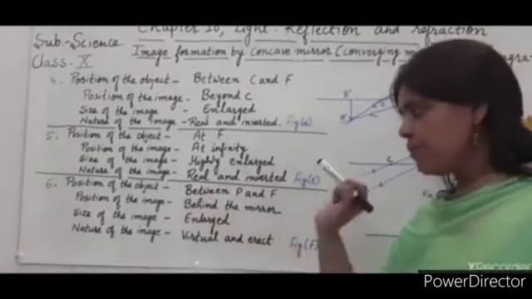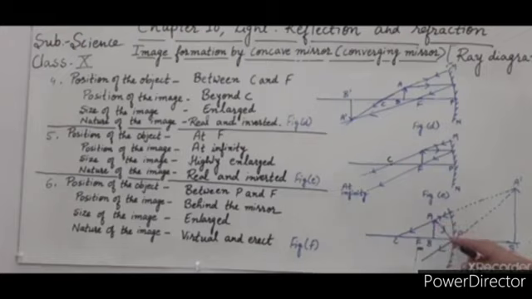So, in this case, the object is placed between principal focus F and the pole P of the mirror. Here again, two rays. First ray, the incident ray, falls obliquely on the pole of the mirror, so it reflects obliquely. Now, the second incident ray passes through the center of curvature, so it is reflected back following the same path.